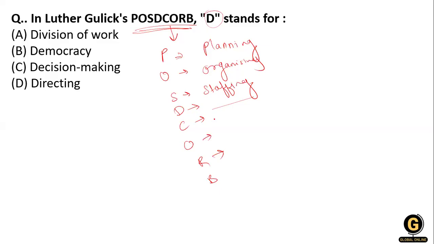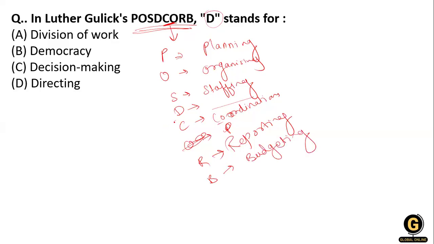But what does C stand for? Coordination. CO means coordination. Then R stands for reporting, and B stands for budgeting. So what does D stand for?